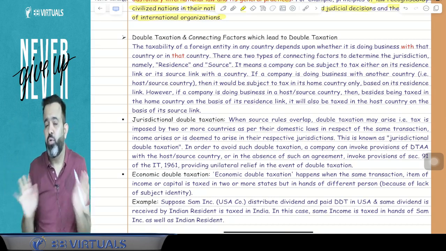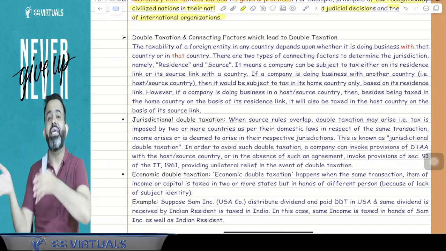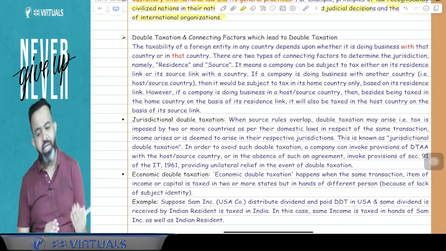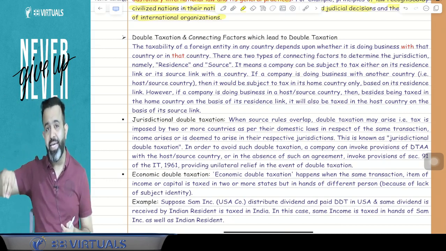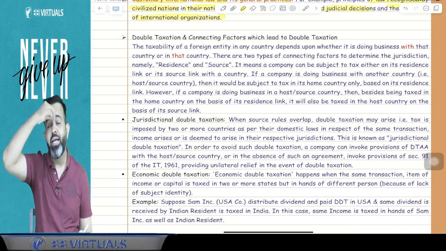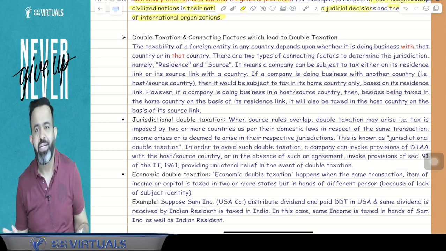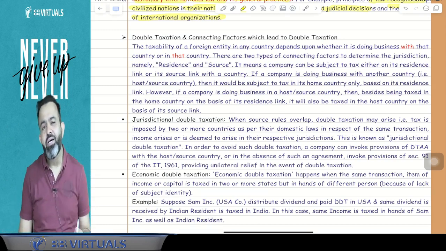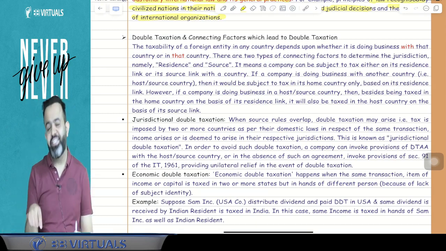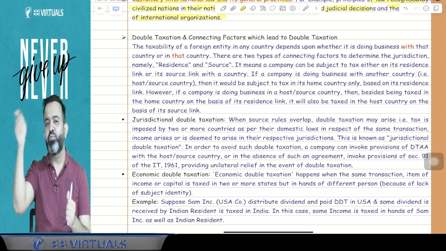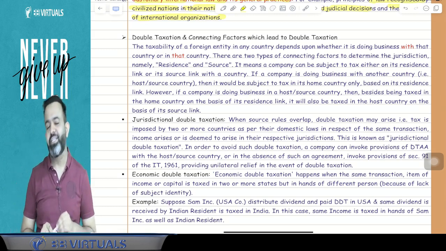Then in Nepal no income is taxable because I don't have a PE in Nepal. But suppose I have a PE in Nepal, and my business is going through that PE, my PE is doing this business, then will the income be taxable in Nepal or not? The answer is yes, because there is business in the foreign country. So there is a difference between business with a foreign country and business in a foreign country.